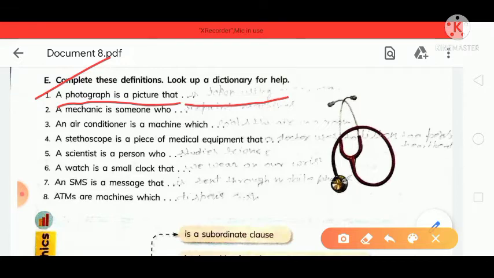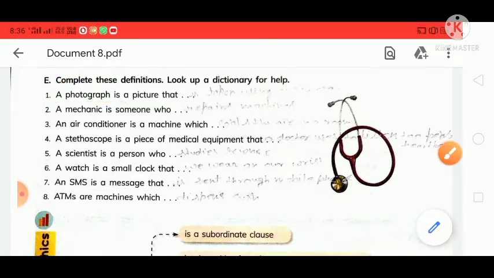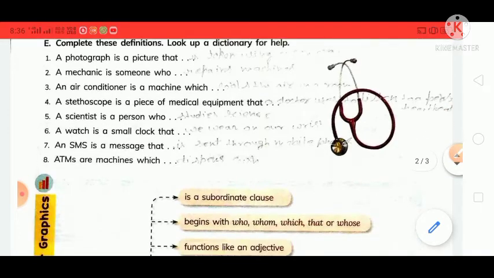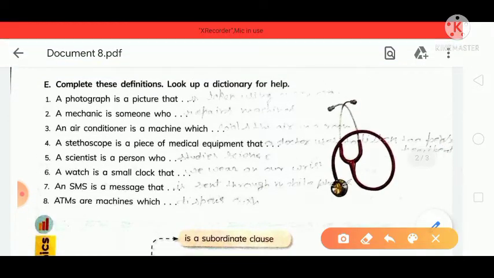Next is, a mechanic is someone. Do you know about the mechanic? A mechanic is a person who repairs machines. Next is, an air conditioner is a machine which, what is the work of the air conditioner? An air conditioner is a machine which cools the air in a room or office.